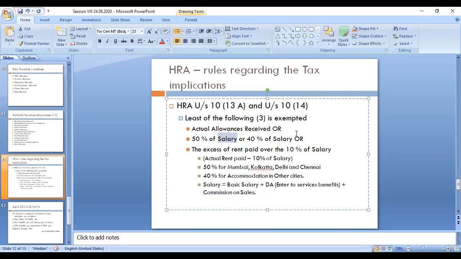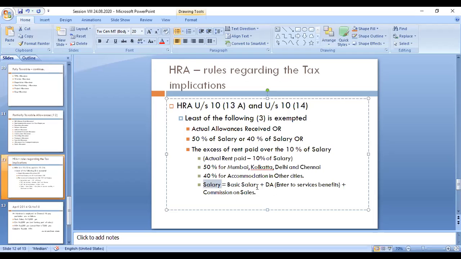In the calculation of salary, there are different kinds of things we have to take in. What you are using in the RBF also has the same meaning of salary here. So salary means basic salary, DA (enter into service benefits), and commission on sales. Only those that enter into service benefit for the pension scheme you have to take. The three amounts put together is the salary. The definition of salary will vary for various calculations.